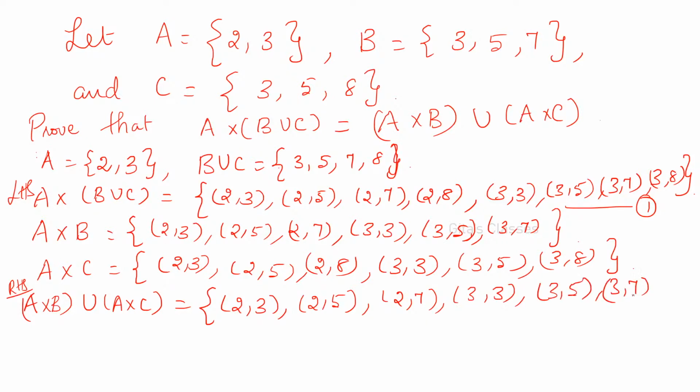Always remember, whenever you want to find out union, you write all the elements from the first set, then coming to the second set, if an element is already there, don't write it again, don't repeat the values, okay. So (2,3) already we have written, (2,5) we have written, (2,7) is there, so (2,8) you have to write, okay. (2,8) you have written. Now sorry, one more will be there.